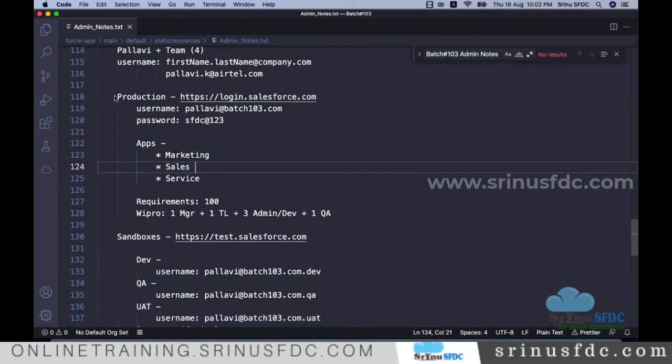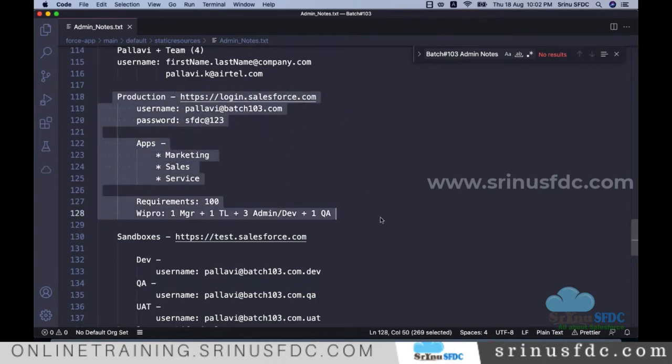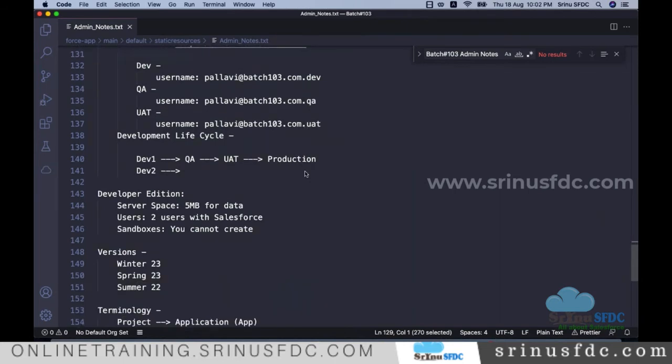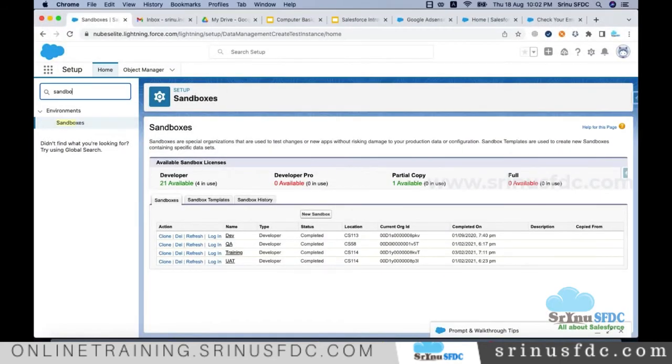So for the sake of this training, we work directly here, in developer edition, which is a free account. Before we proceed, when you deal with the main production, not developer edition, maybe Enterprise or Unlimited, the advantage is they have more space to store the data.